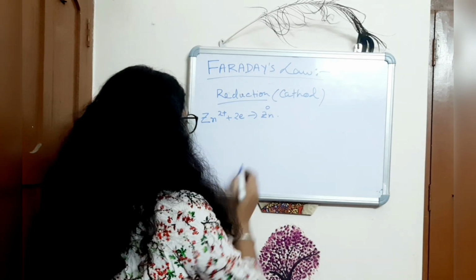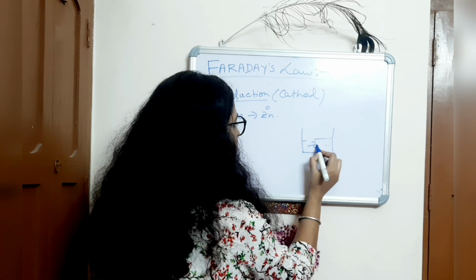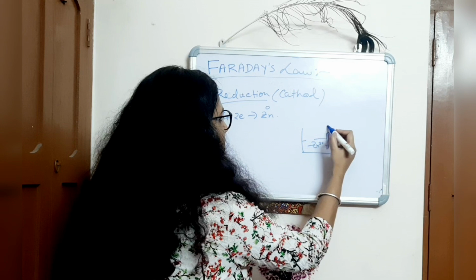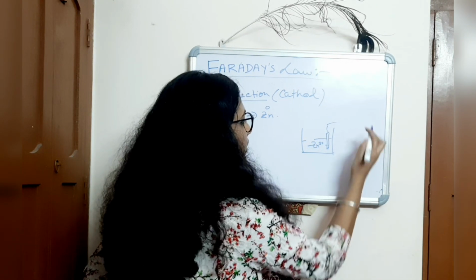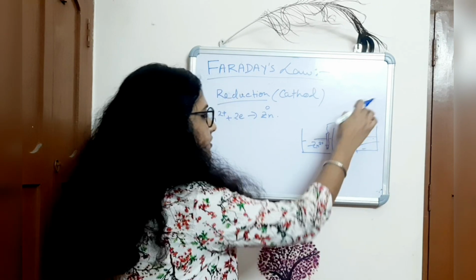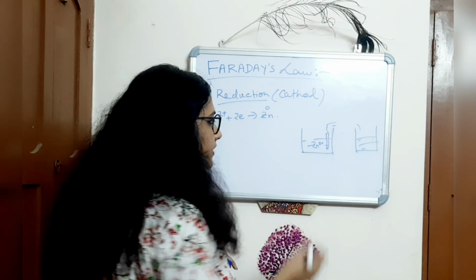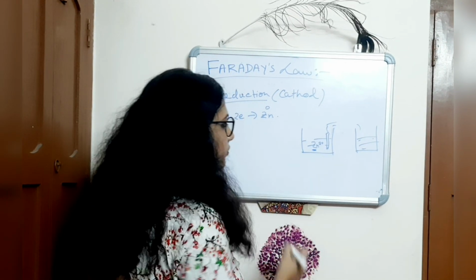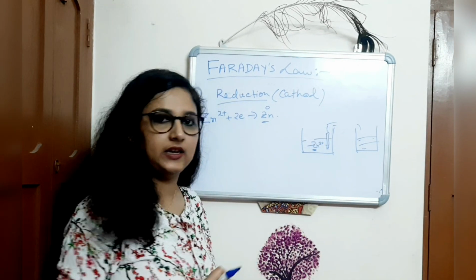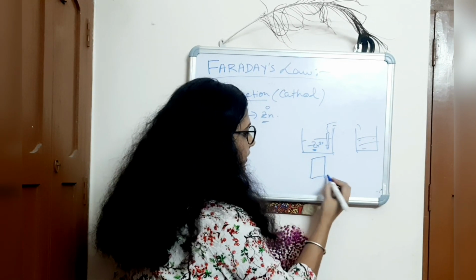In the electrolyte solution there are Zn2+ ions, and the electrode is in another beaker where there is another electrolyte, and these two beakers are connected by a salt bridge. After the reaction, these Zn2+ ions will form Zn, and this Zn will be deposited on that electrode.